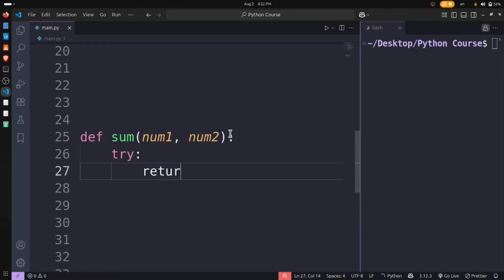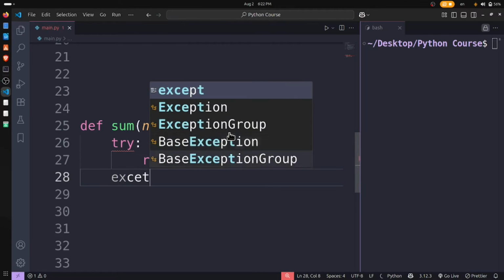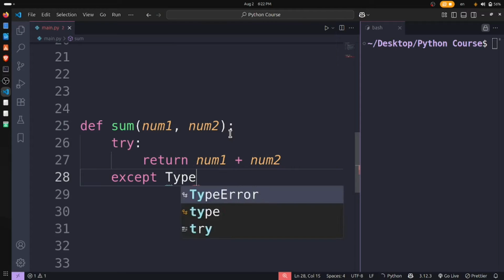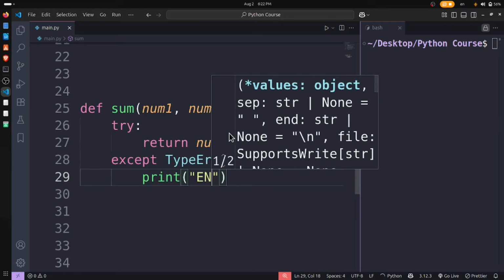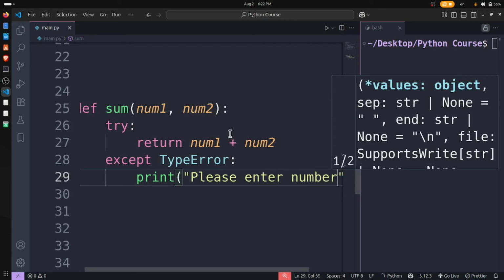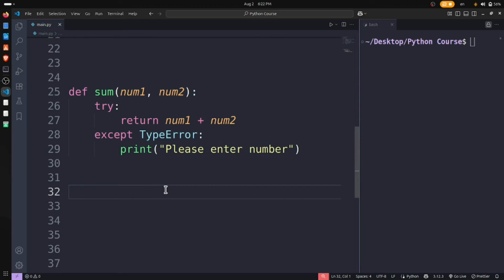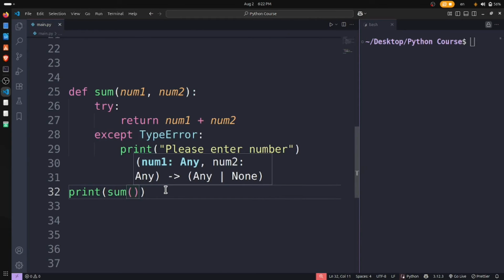I want to have a try block, return num1 plus num2. It's good. And let's have an except block. With the except block, I want to have TypeError. In the TypeError, I want to print "please enter a number." Very, very simple. And now I print the sum of 1 and 2.